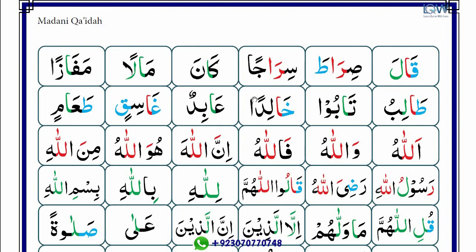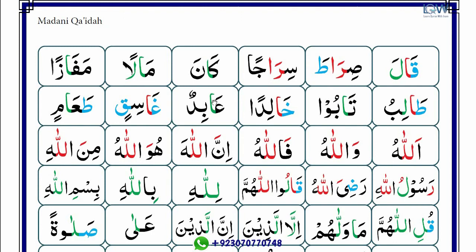And remember one thing, if alif or ya comes after double zabar, you can see in this word here, here and here. So if you see alif or ya after double zabar, then don't read during spelling, okay? Khalidan. Keep revising after me.